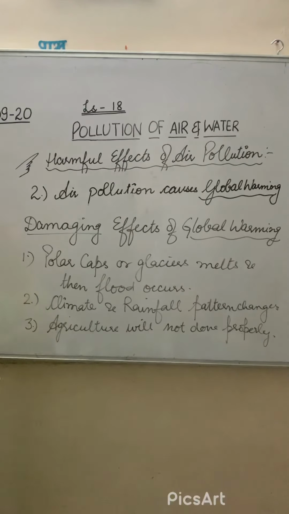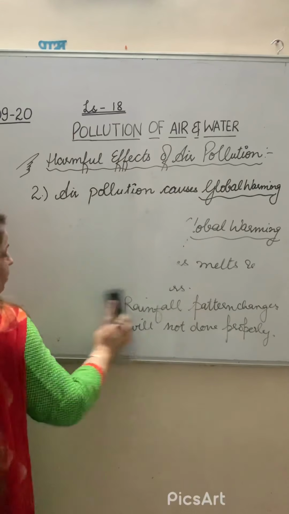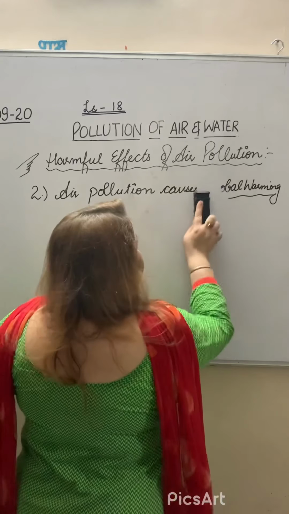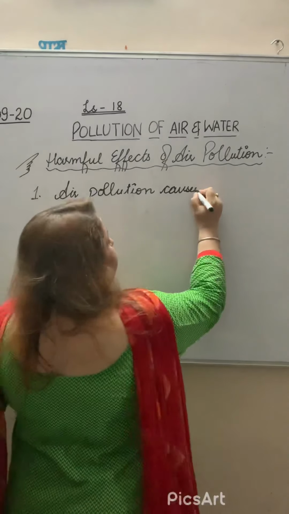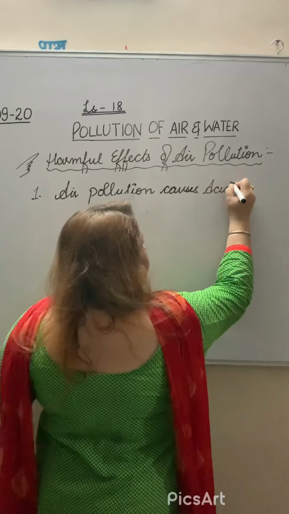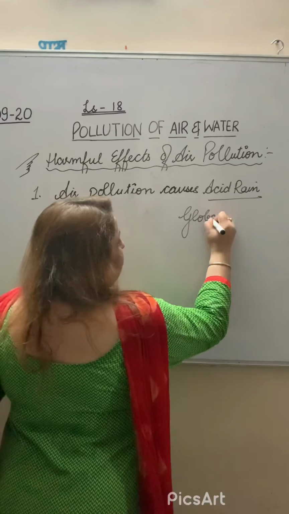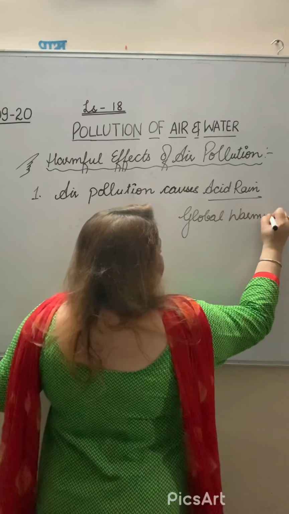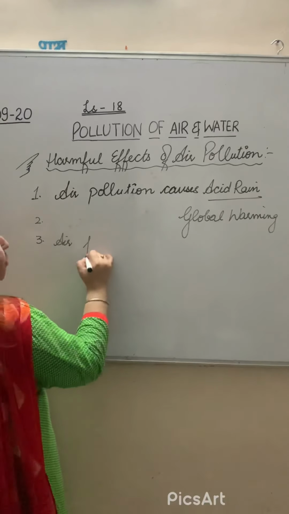First we discussed that air pollution causes acid rain. Second, we discussed that air pollution causes global warming. And third, we will write down the effect of air pollution that causes various health problems. We have discussed the 3 main points. I am just writing them here again. First, we discussed the harmful effect that air pollution causes acid rain, right? Second, we discussed that it increases global warming. And third, air pollution causes health problems.